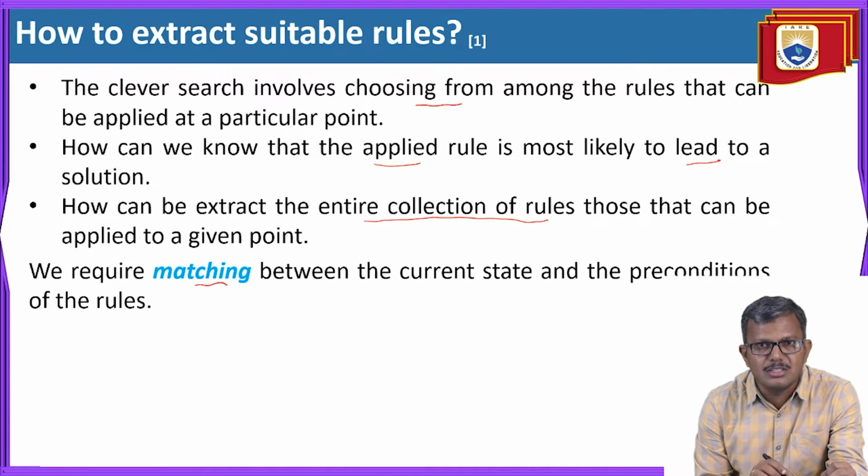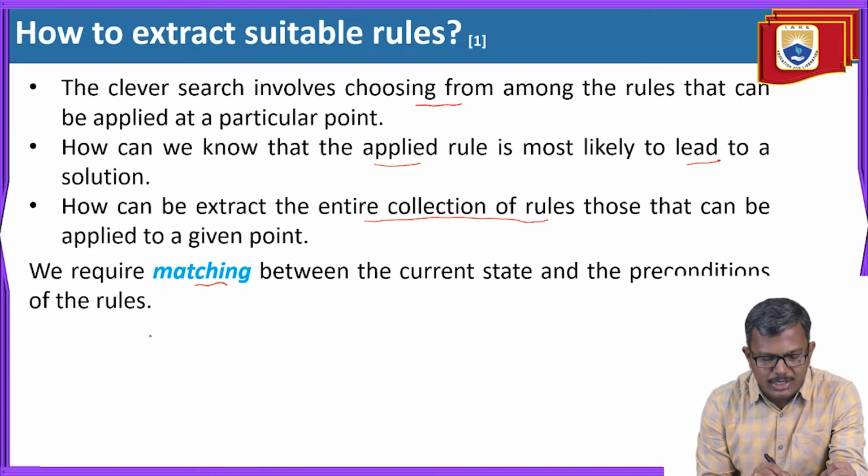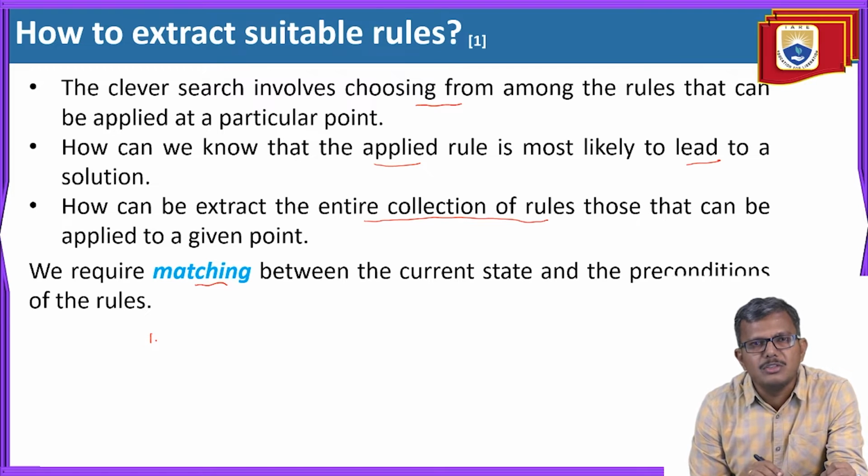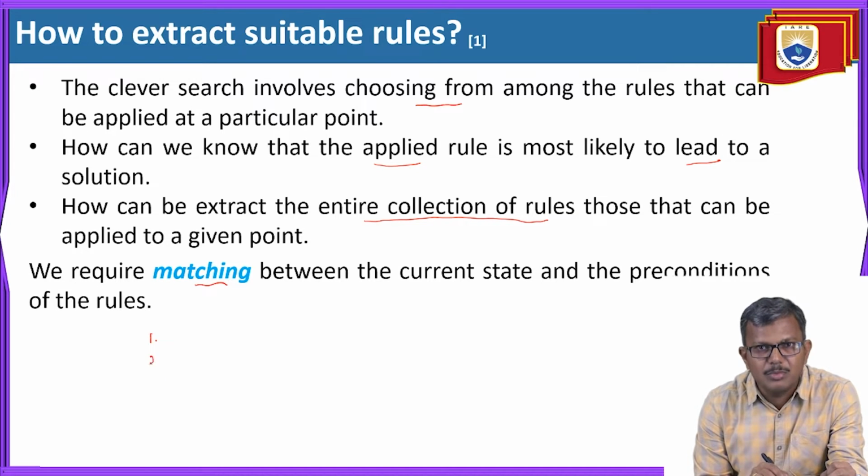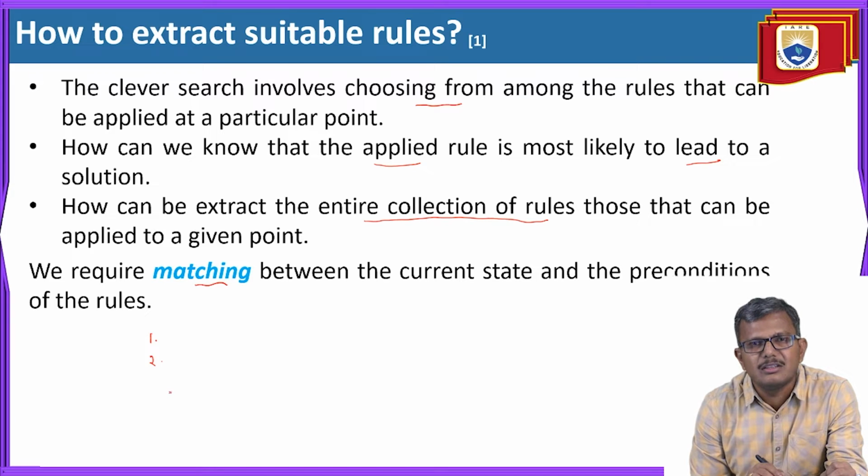If I simplify the complications we face in extracting the suitable rules, the first one is how we are going to search for the appropriate rules. That is our first problem, right? And our second problem is how can we guarantee that the applied rule is going to make us move towards the goal state. So these are the two complications that have arisen during rule application. The solution we are going to talk about is matching.